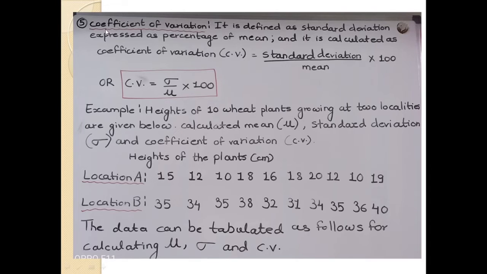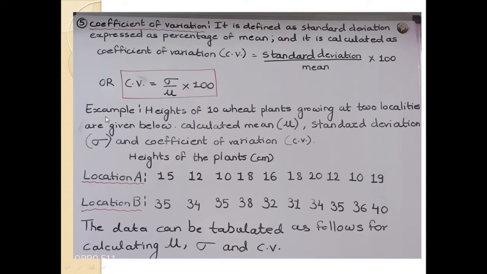Next we focus on the coefficient of variation. It is also called CV. It is defined as the standard deviation expressed as a percentage of the mean. CV is equal to standard deviation upon mean into 100. Here is the formula of the coefficient of variation: CV is equal to the standard deviation sigma upon mu, which is the mean, into 100.